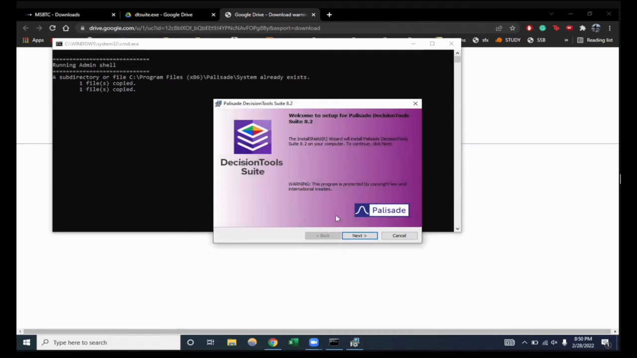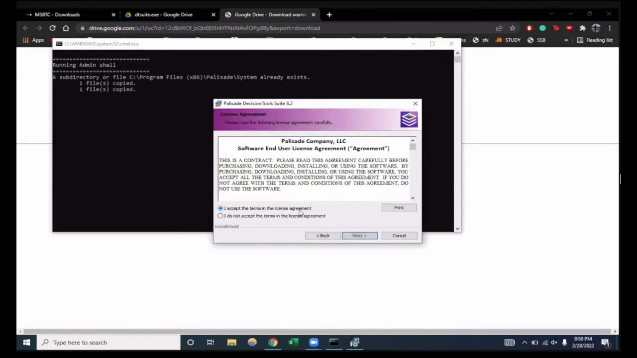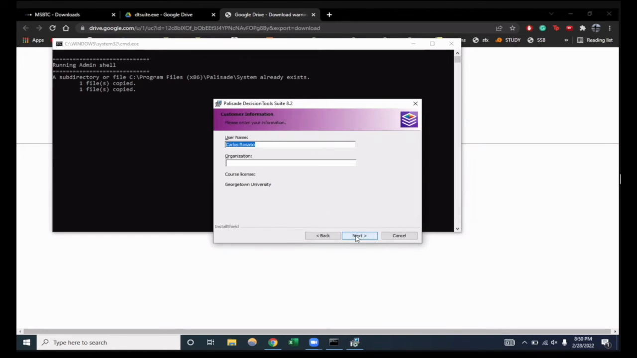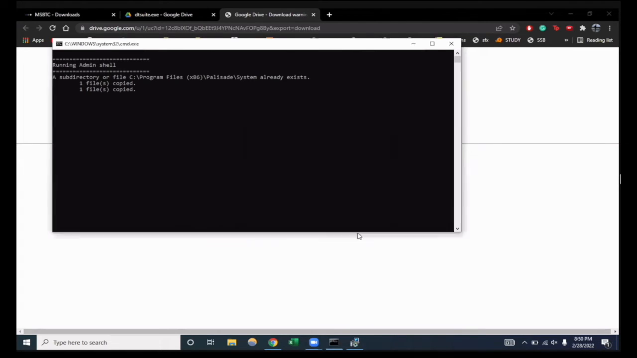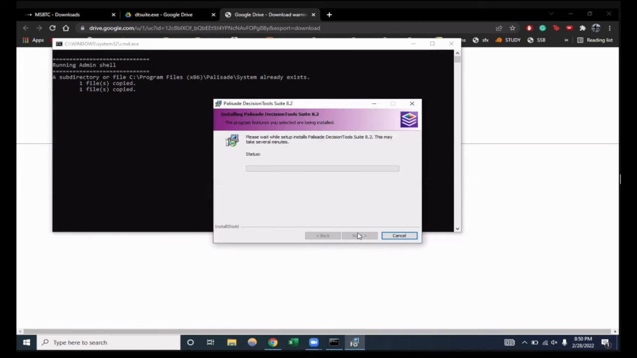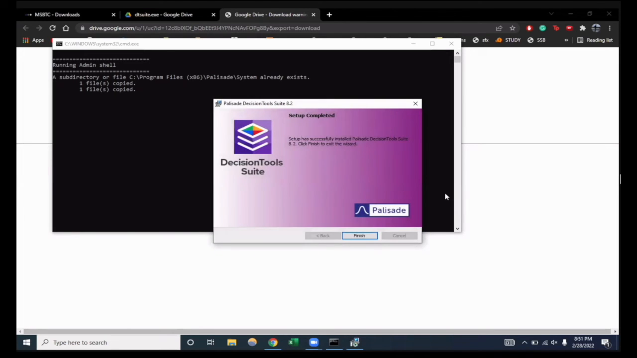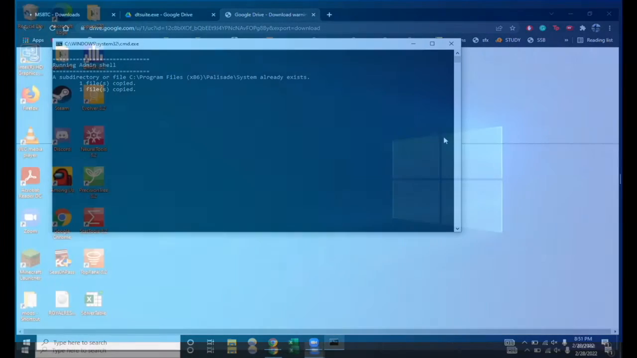Press next. Accept the terms of agreement, next. And then you can click next, next again, and then make sure that create desktop shortcuts is checked off, and then you can press install. And then once that finishes loading, you can press finish.